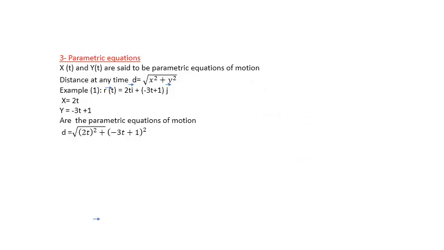Now we are going to the parametric equation. Each position vector has x and y. x and y are said to be the parametric equations of motion. And the teacher asks you, you have a position vector, for example, r of t equals 3t i plus (4t squared plus 2) j.